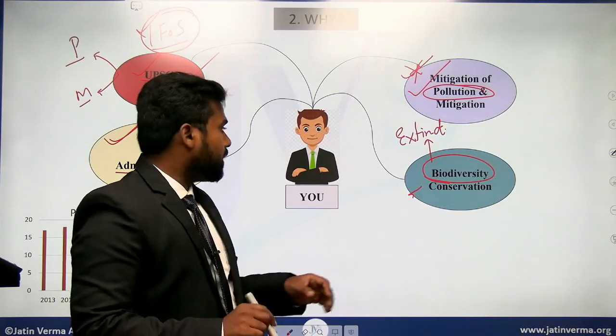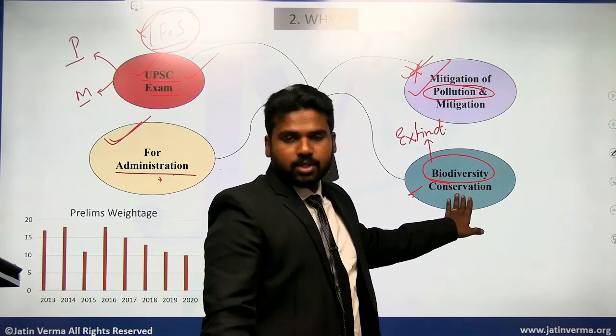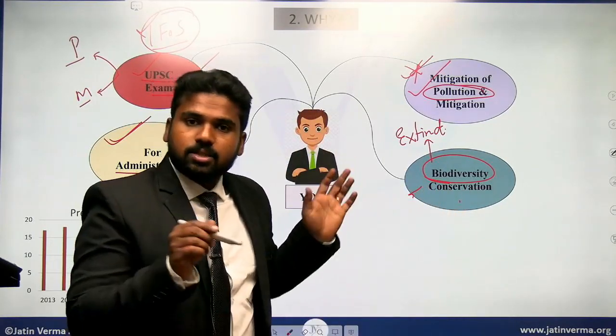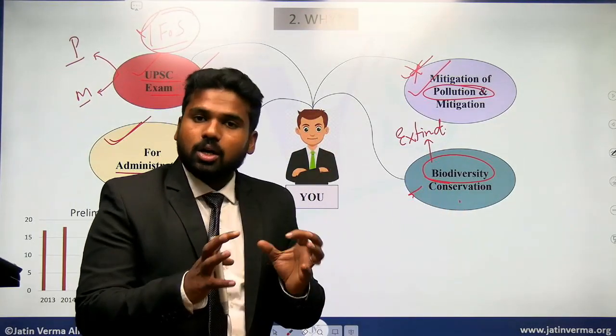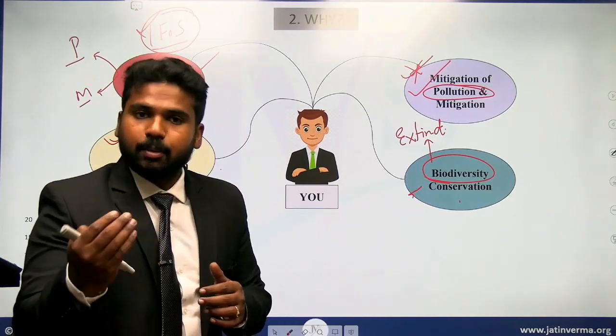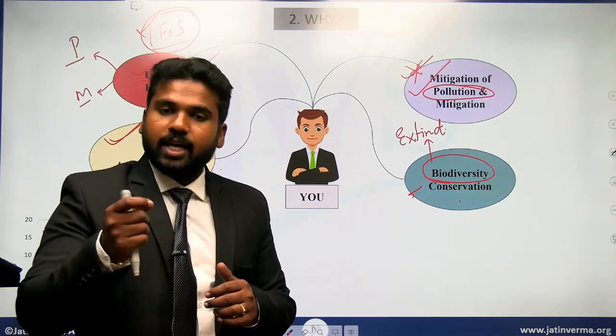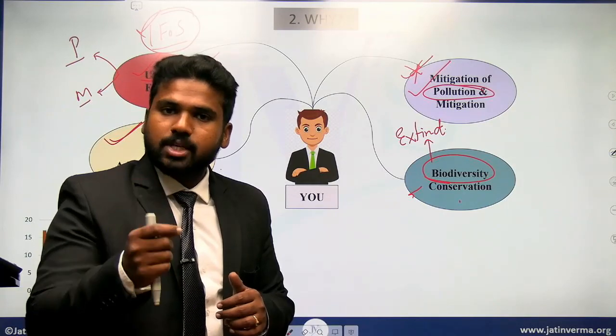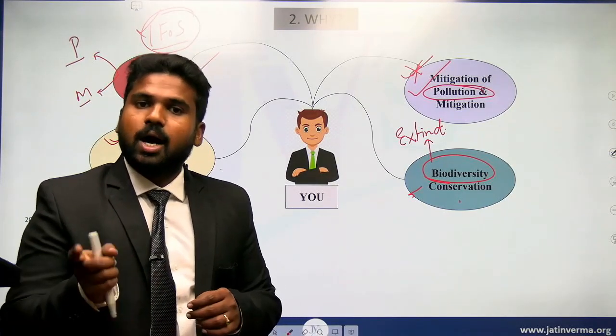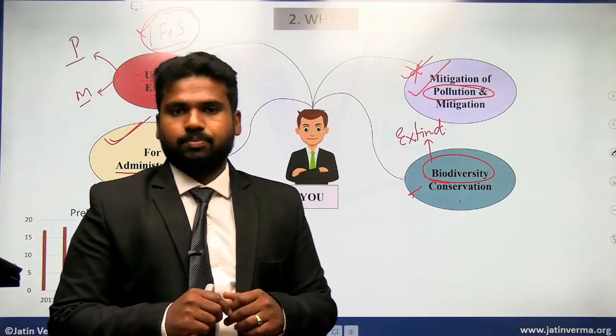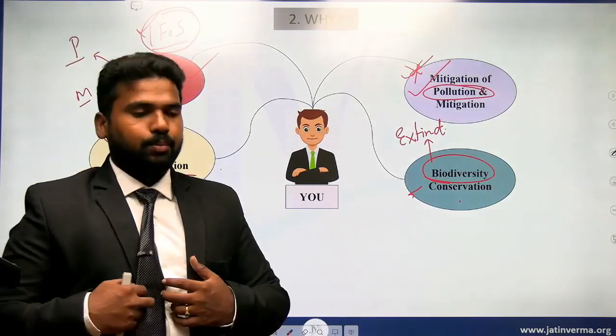That is the reason why we need to conserve biodiversity, because these species, these organisms, are interdependent on each other. So if there is any imbalance in one species' population, that is going to harm the other populations. Let me give an example.